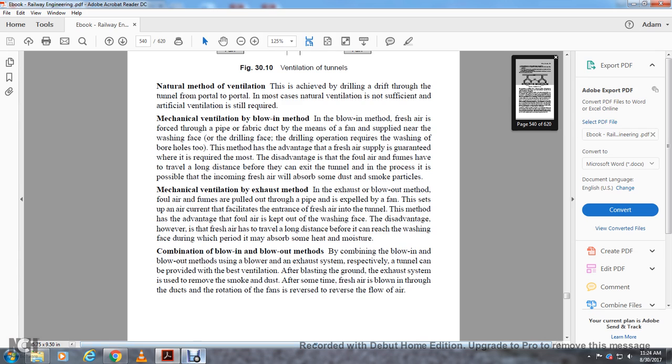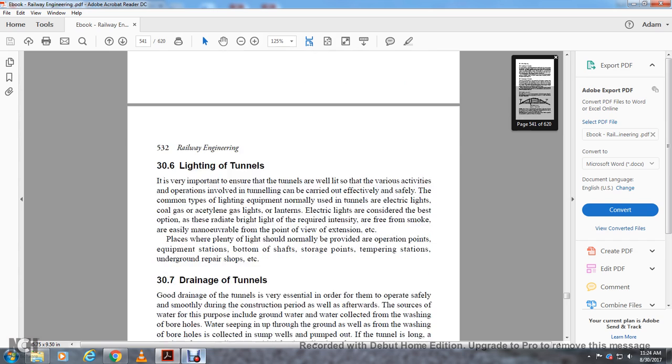Or a combination of the blow-in and blow-out methods. By a combination of blow-in and blow-out methods, using a blower and an exhaust system respectively, a tunnel can be provided with the best ventilation. After blasting and mucking, the exhaust system is used to remove the smoke and dust. After some time, fresh air is blown in through the ducts, and the rotation of the fans is reversed to reverse the flow of the air.